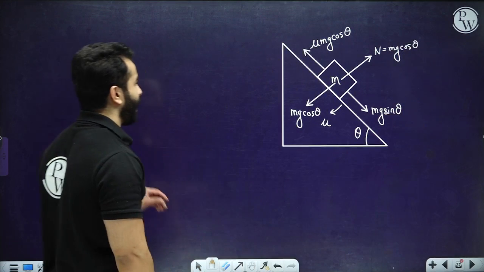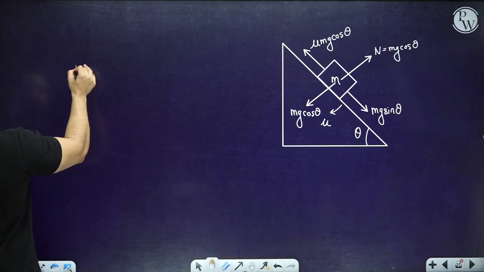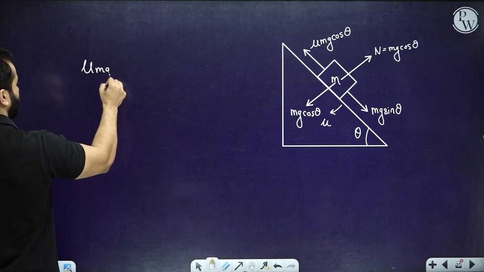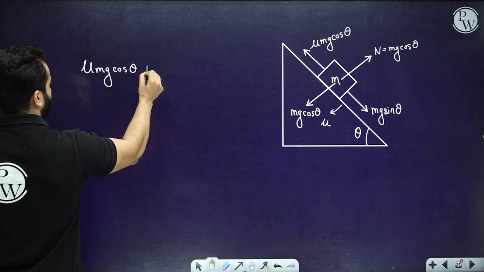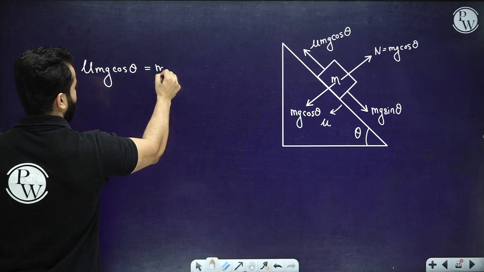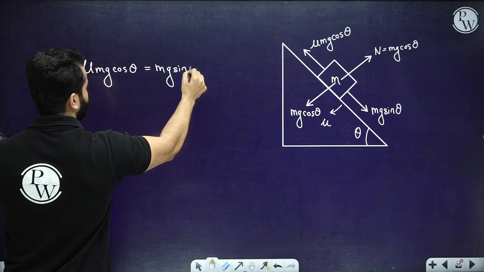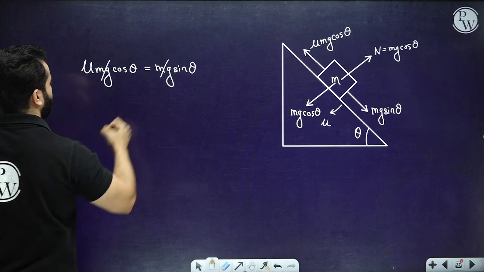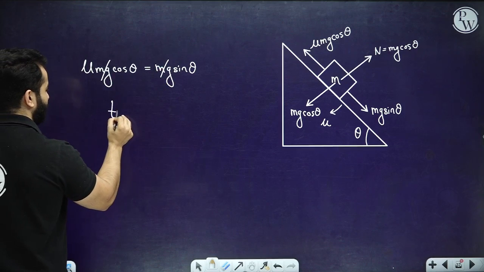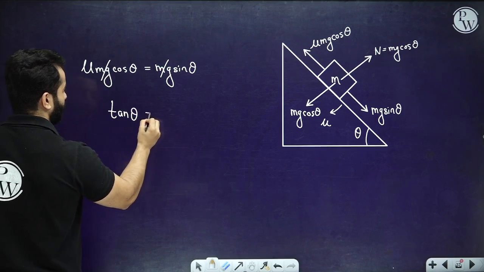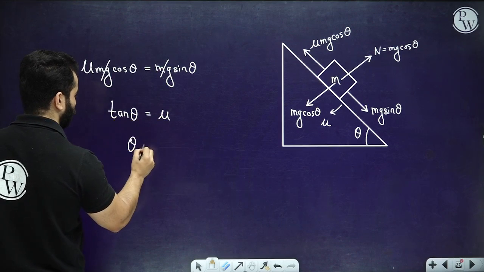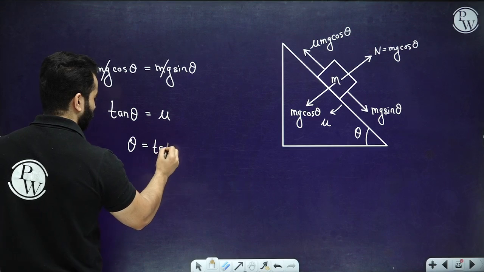So the maximum angle would be when mu mg cos theta equals mg sine theta. So obviously we can cancel these things out. So tan theta equals mu, and theta comes out to be tan inverse mu.